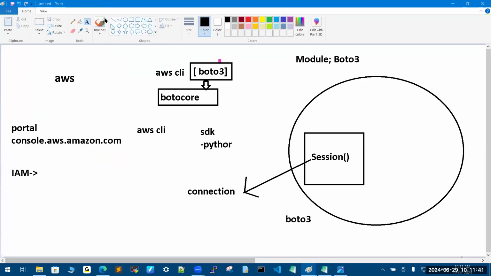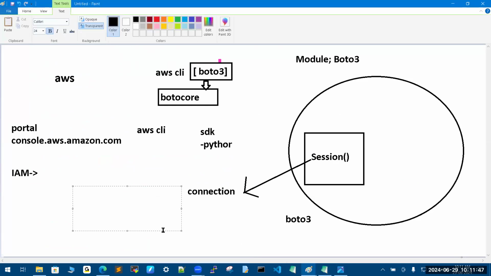Then if you want to work with any AWS service, the terminology is important. Service and resource, these two words are important in any cloud. Service means whatever the cloud vendor is providing to you. For example, AWS provides the service S3 bucket.